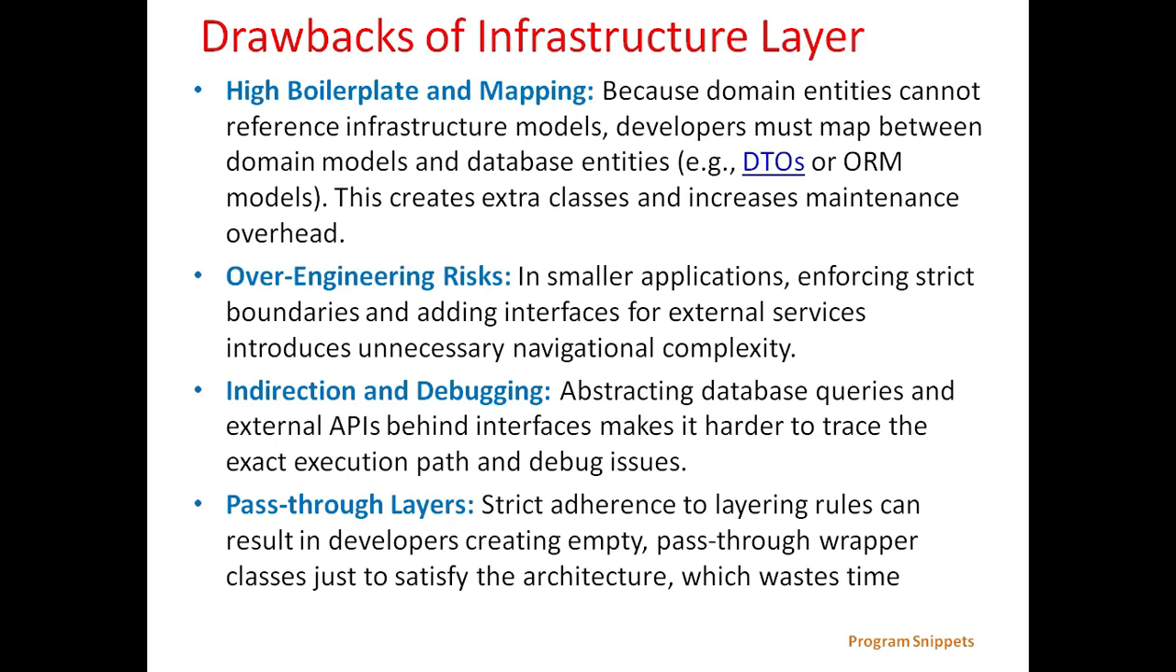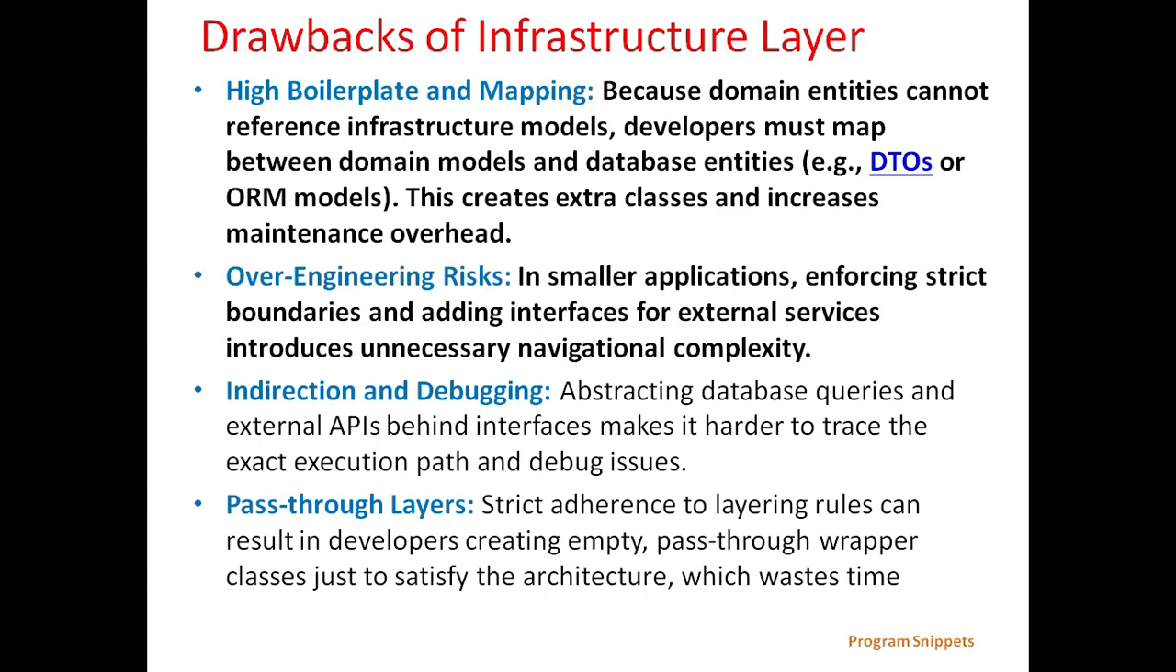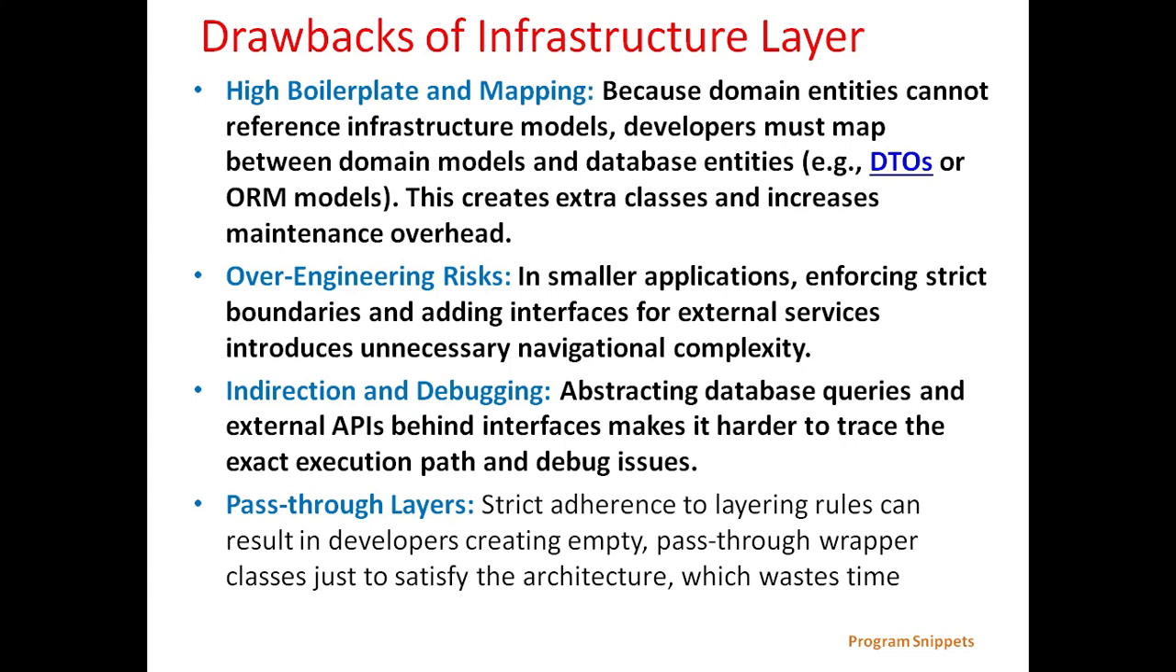Drawbacks of the infrastructure layer are, first, high boilerplate and mapping. Because domain entities cannot reference infrastructure models, developers must map between domain models and database entities, which creates extra classes and increases maintenance overhead. Then over-engineering risk. In smaller applications, enforcing strict boundaries and adding interfaces for external services introduces unnecessary navigation complexity. Then indirection and debugging. Abstracting database queries and external APIs behind interfaces makes it harder to trace the exact execution path and debug issues.